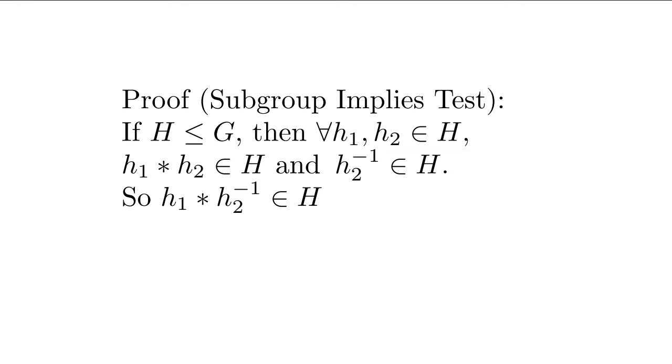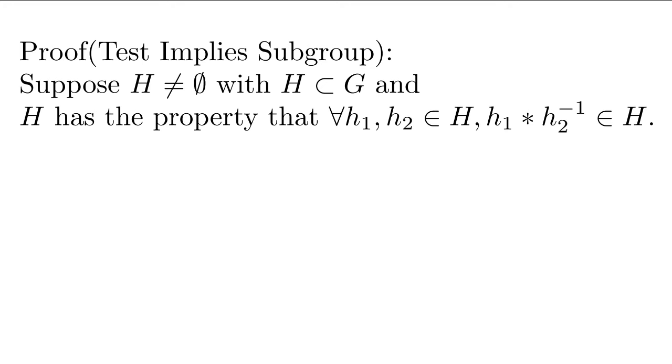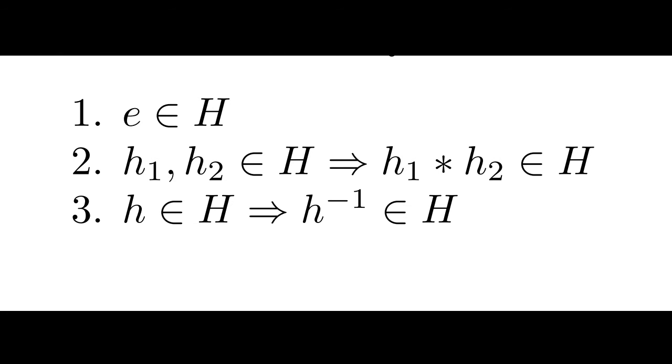Proving the first set of rules implies the second one-step process is kind of trivial. Since inverses and closure are given, we can show that h1 times h2 inverse is in H. So how does this one-step process imply we have a subgroup? Well, now we have to assume that if h1 and h2 are in H, we know h1 times h2 inverse is in H. And we need to show that H is closed, and the inverses are contained in H, as well as show that the identity is in there.